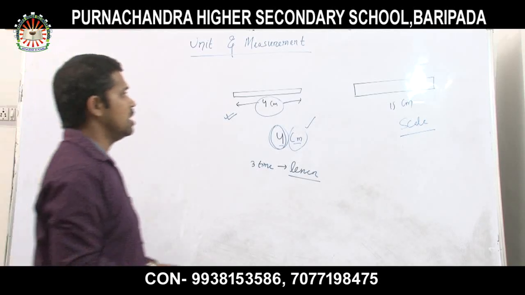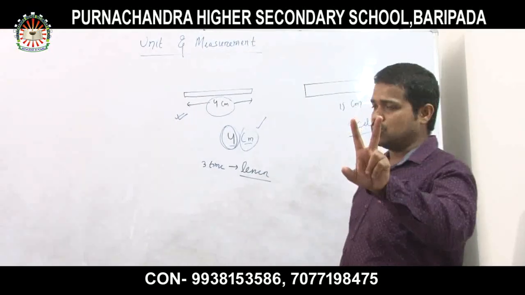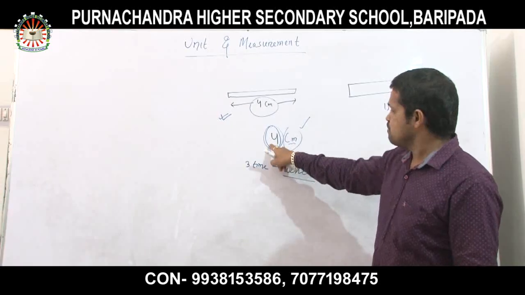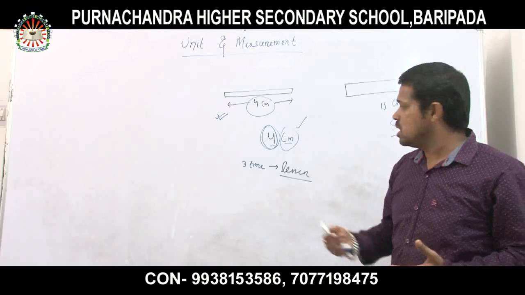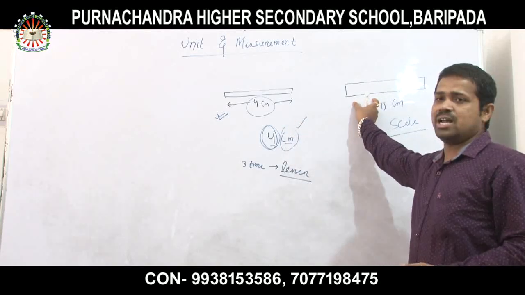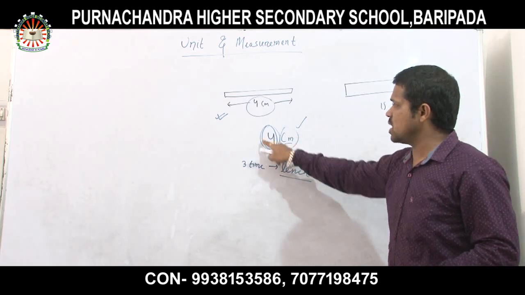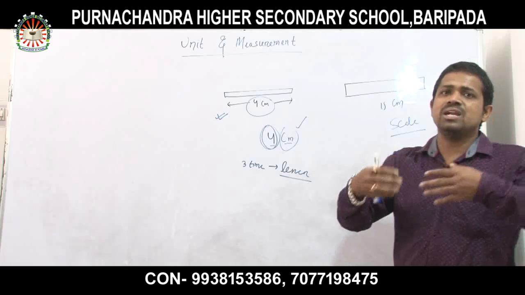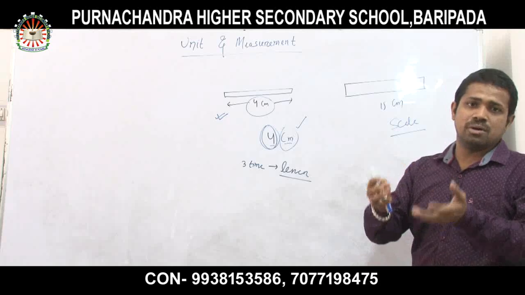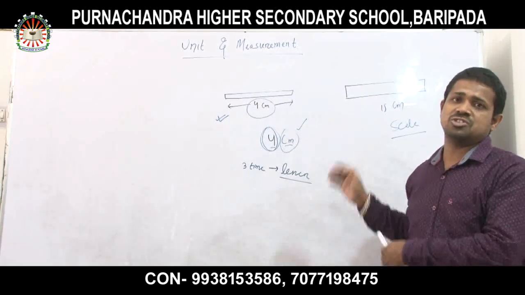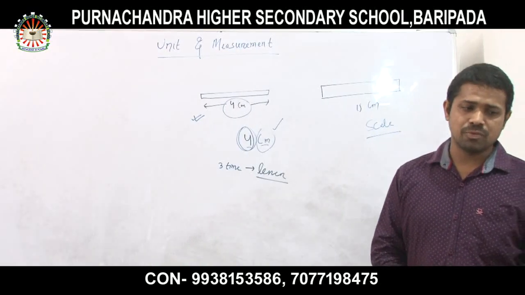Very simple. Remember, during the measurement we will get 2 things. One is a number, another is a unit. The unit helps me to compare this with a standard measuring device. And the number gives me how many times the standard value increases or decreases from this original standard device or object. For example, a scale. Clear, all of you?